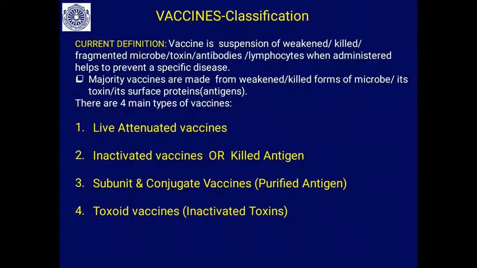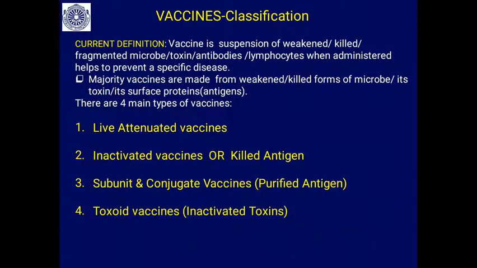Classification of vaccines. Current definition for vaccine: a vaccine is a suspension of weakened or killed or fragmented microbe, or toxins of the microbe, or antibodies or lymphocytes, which when administered helps to prevent a specific disease. So, this is the modern definition. The majority of vaccines are made from a weakened or killed form of the microbe, its toxin, its surface proteins or antigens.